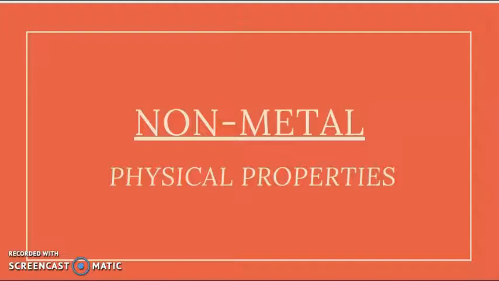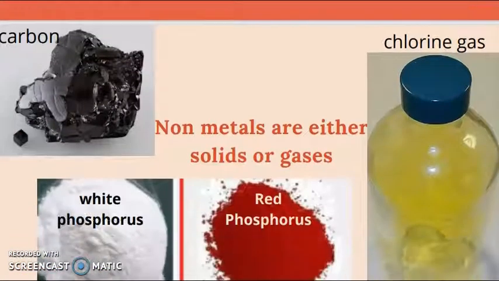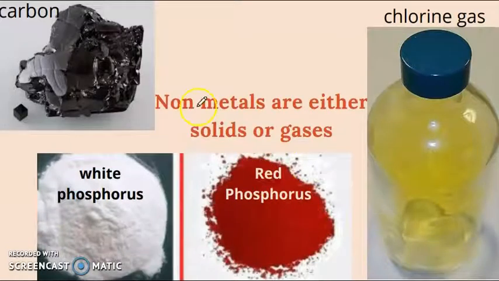But there are special cases wherein a few metals do show special properties. So let's look into that. One of the major ones is carbon, and many non-metals are solid, hard solid and soft solid. Those which are in powder forms are white phosphorus, red phosphorus. We do have a black phosphorus also. So phosphorus is a solid, but more of a powder form, whereas carbon is a hard solid, like graphite and diamond, which we'll be talking about at a later stage in the same video.